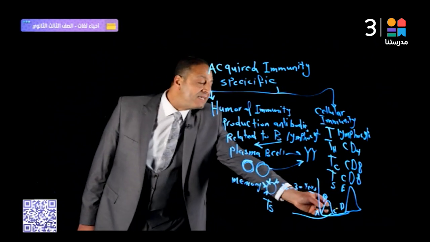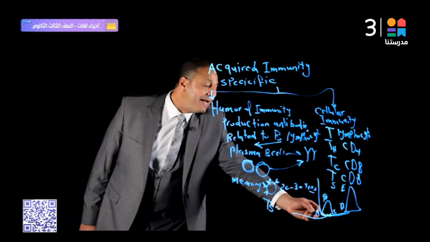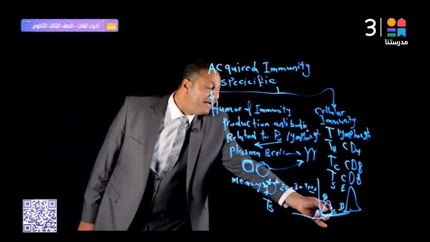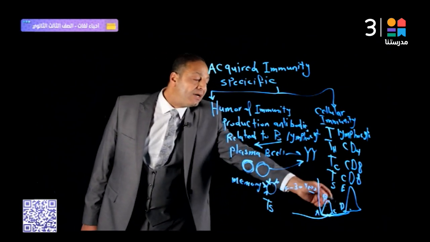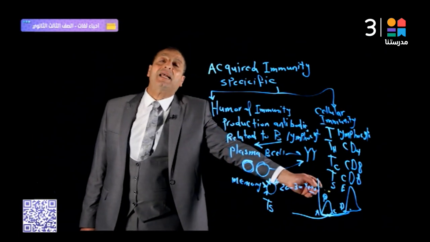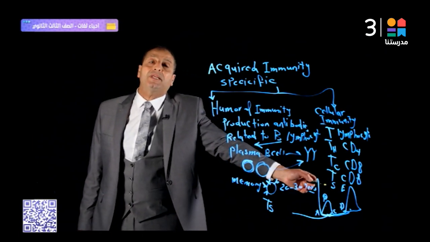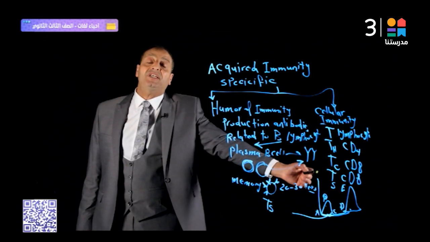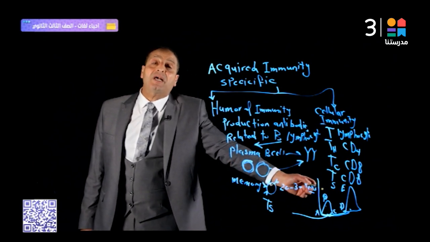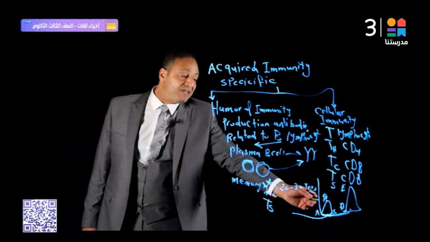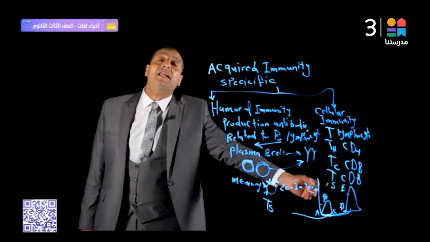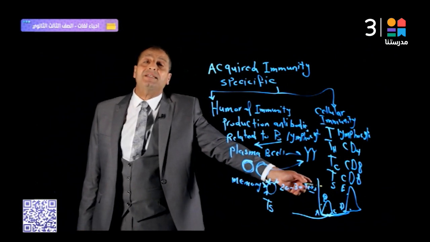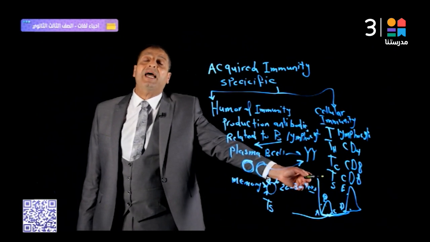From B to C is the time between the first infection and the second infection. This graph rises again from D to E. It is the second line of defense, producing antibodies through the memory cells, which differentiate into plasma B cells to produce a large amount of antibody. So we can differentiate them: the first infection has a slow response and the second infection has a rapid response. Why? Because the memory cells store information about the antigens that the body fought before.